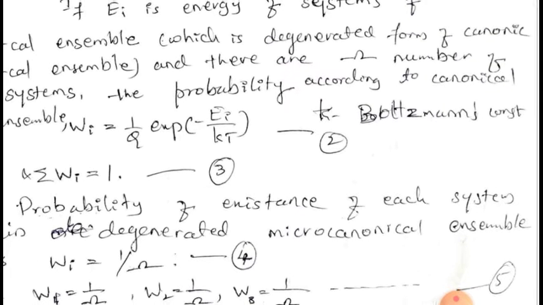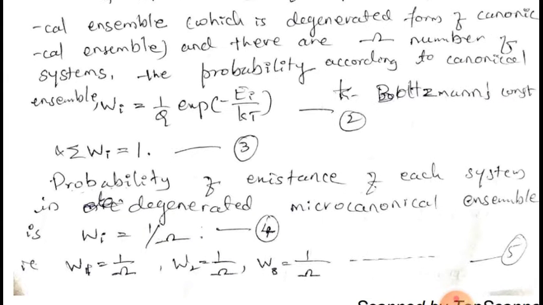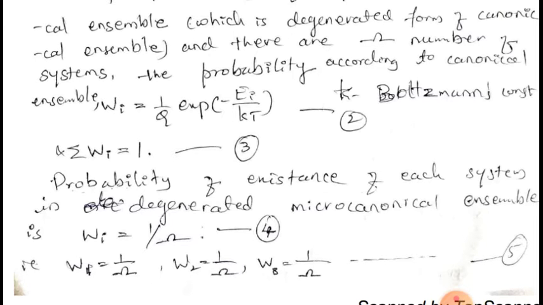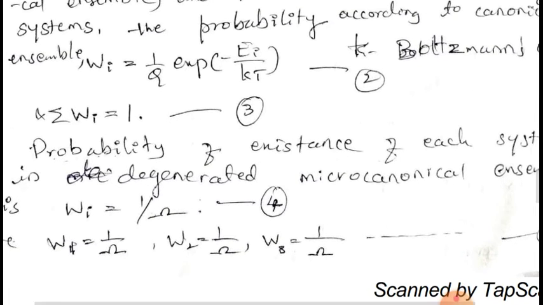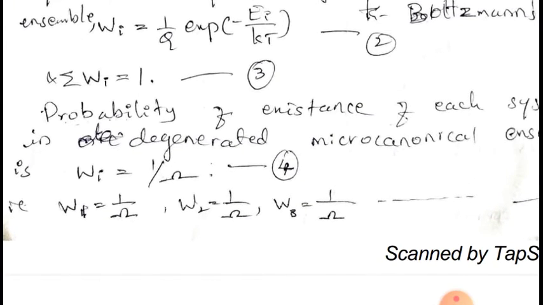And if we calculate the probability that the microcanonical ensemble exists in an energy state Ei, that is written by this equation 2: Wi is equal to 1 upon q into exponential of minus Ei by kT, because all omega number of systems of the microcanonical ensemble are at an energy Ei. Here q is the partition function and k is Boltzmann's constant. And now the summation of Wi over i from 1 to omega is equal to 1.